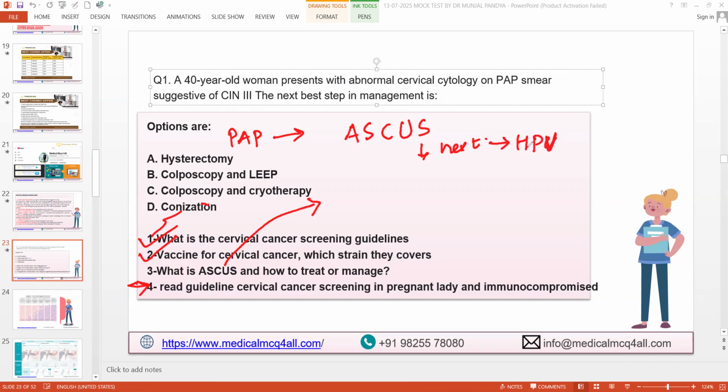You did it in ASCUS. You did HPV. What if the HPV is positive? What would be the next step? What if the HPV is negative? What is the next step? If it is positive, we do colposcopy and biopsy, sir.